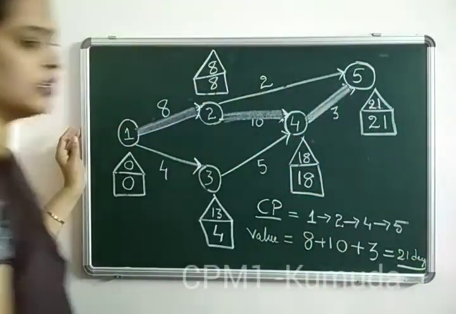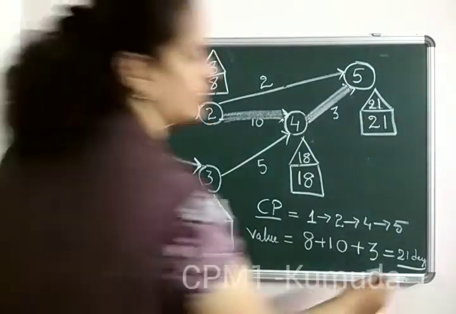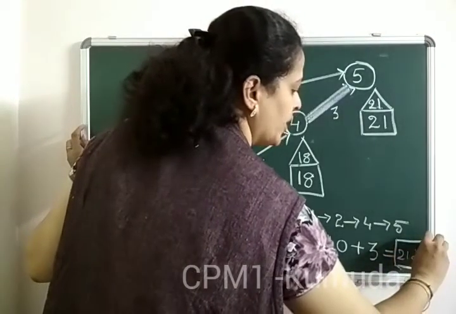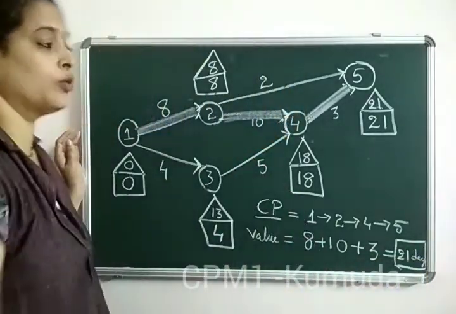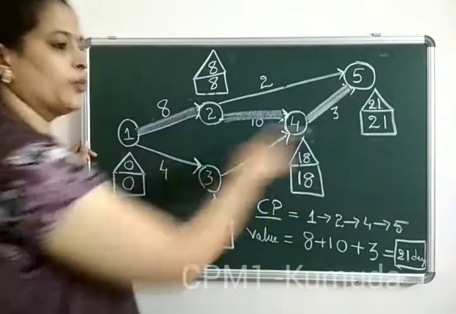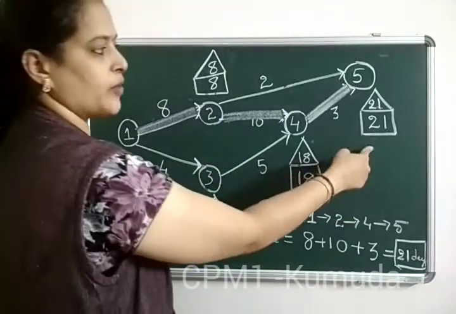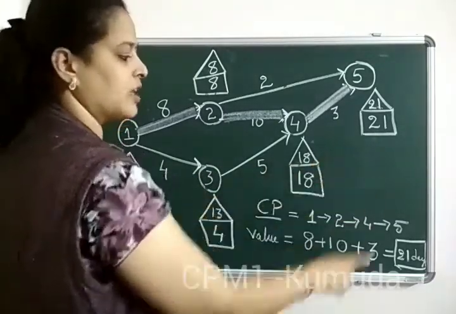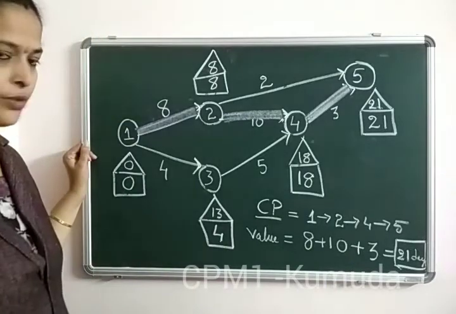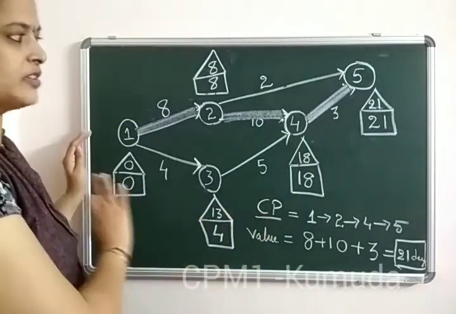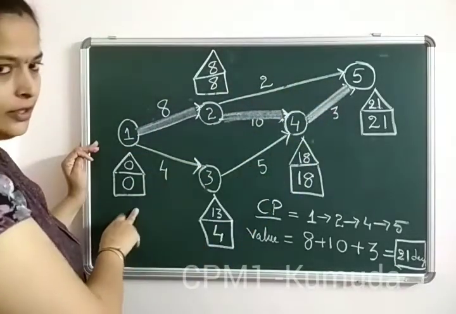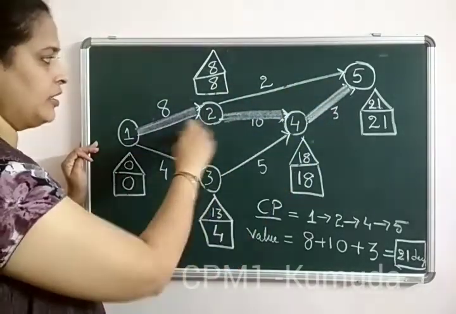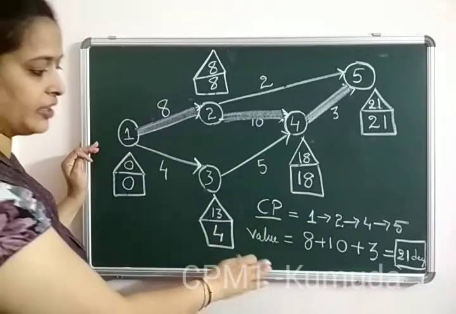Remember, in the question, the duration was given as days. It depends whether it is weeks or days, whatever it is given. So we can see that the value is 21. You also notice that the highest value we got once we computed was 21. That itself is your critical path value. So this is the basic. First construct the network, then write the weights on it, calculate the rectangle and triangle for every circle. Once we finish that, we find the critical path.